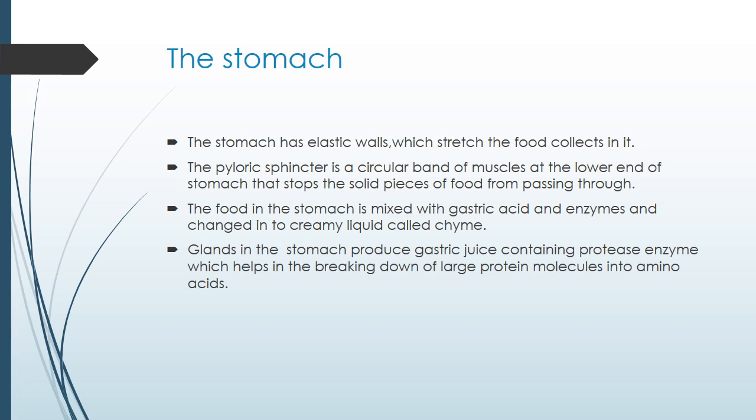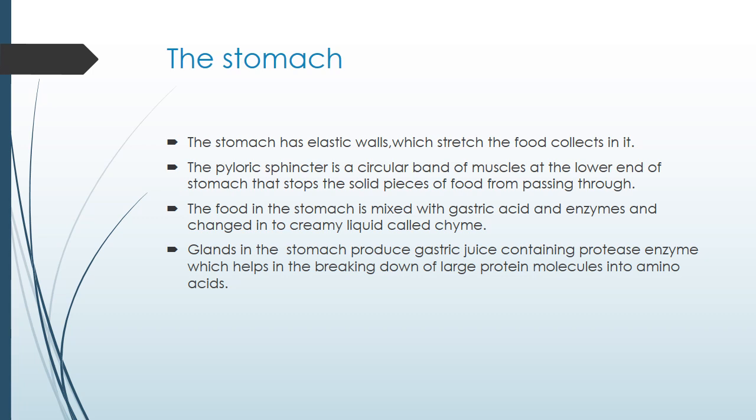Now the next part is the stomach. Next is the chemical digestion which occurs in the stomach. The stomach has an elastic wall which stretches as the food collects in it. Now stomach is just like an elastic bag which can stretch, and the food resides in the stomach for a certain period of time. The pyloric sphincter is a circular band of muscle at the lower end of the stomach that stops the solid pieces of food from passing through.